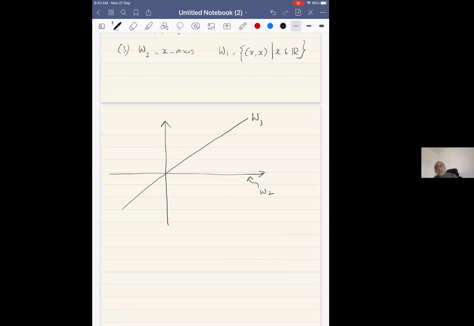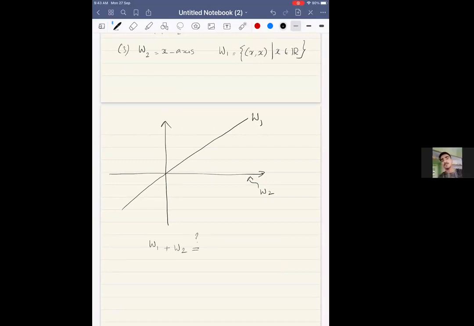Is that a subspace? Yes, sir. It is a subspace because if I take two vectors that lie on the diagonal, the sum also lies on the diagonal. If I take a vector that lies on the diagonal and multiply it by a scalar, I get another vector that lies on the diagonal. Okay, so now the question is, what is W1 plus W2?